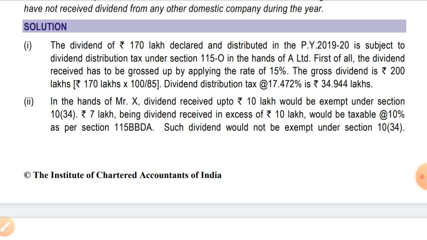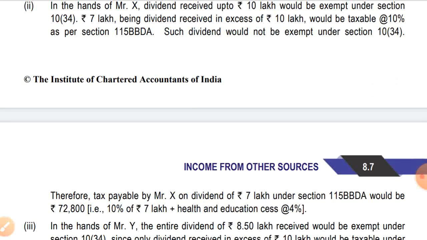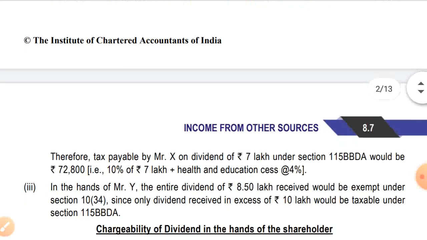Okay, so now in the hands of Mr. X and Mr. Y, how will it be taxable? In the hands of Mr. X, dividend received up to rupees 10 lakh would be exempt under section 10(34). In excess of 10 lakh it will be taxable, as we all know. So 7 lakh, being dividend received in excess of 10 lakh, would be taxable at the rate of 10% as per section 115BBDA. Such dividend would not be exempt under section 10(34). In excess of 10 lakh it won't be exempt. It will be taxable under section 115BBDA.